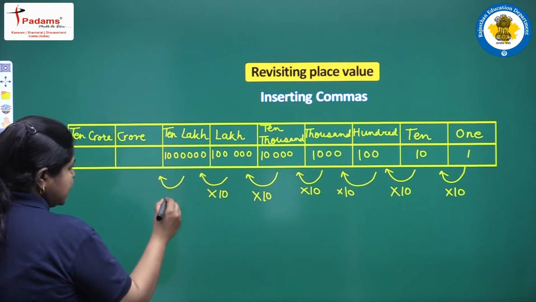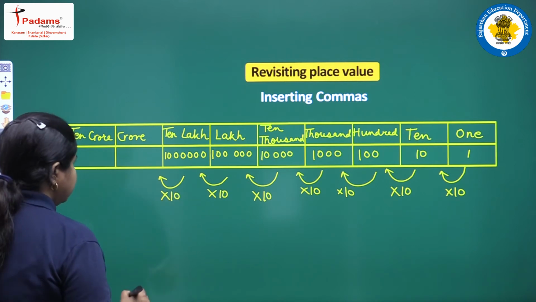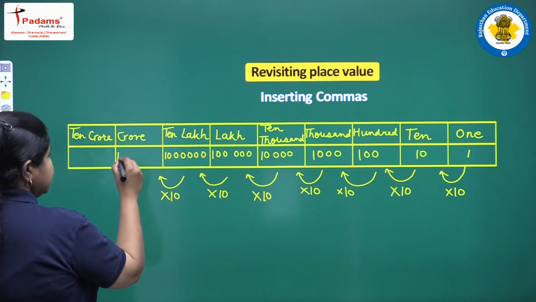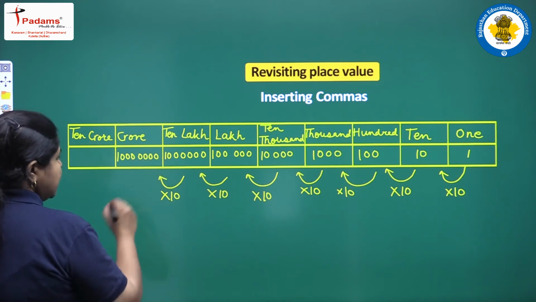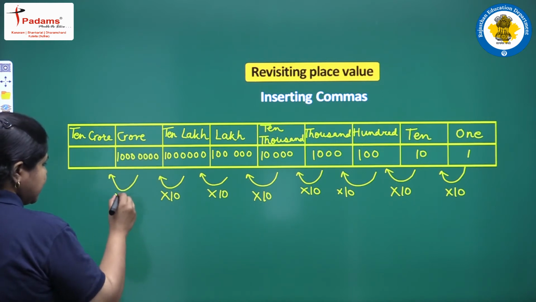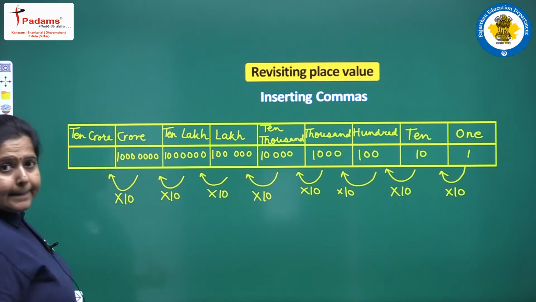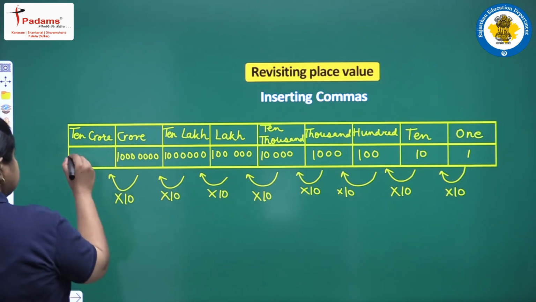Again 10 times we have 1 crore, and then in the last again 10 times we have 10 crore.